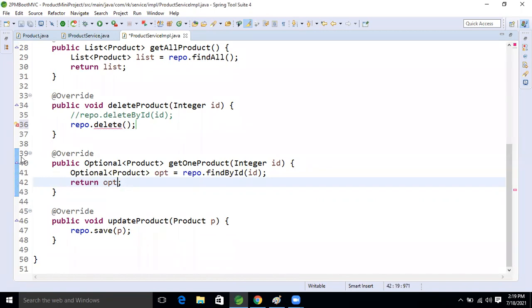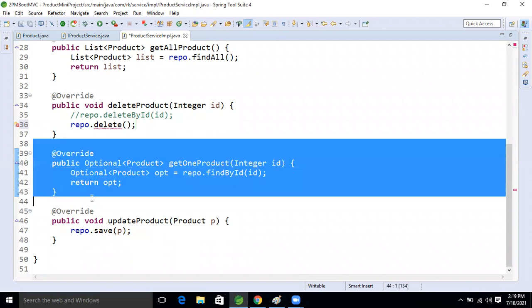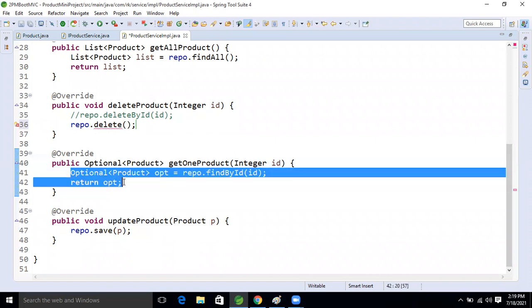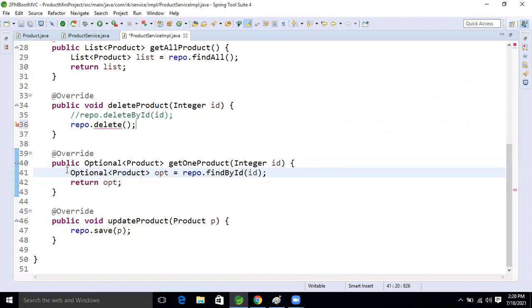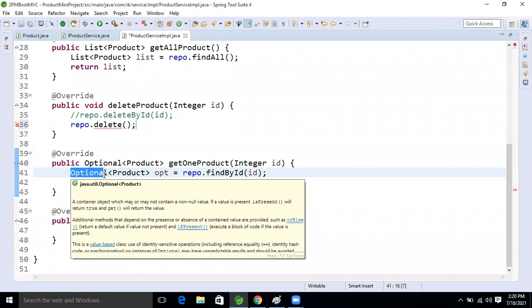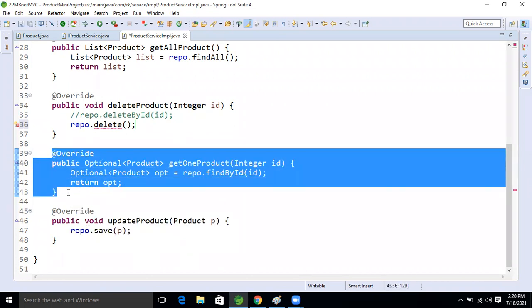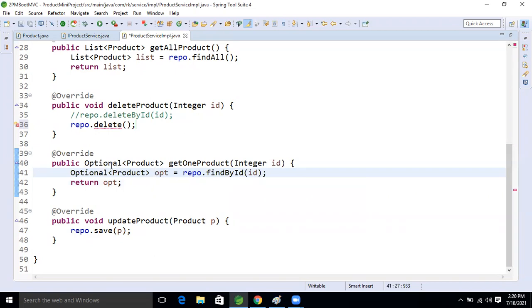So here, in the Optional, we will check whether the data is not there in the database. If not, we will throw that exception, product not exist, right? Because the Optional class is checking for null. Yes, Ravi, product is there. So some changes I'm doing in this method. Here is the get one product, and just I'm removing the Optional class here.